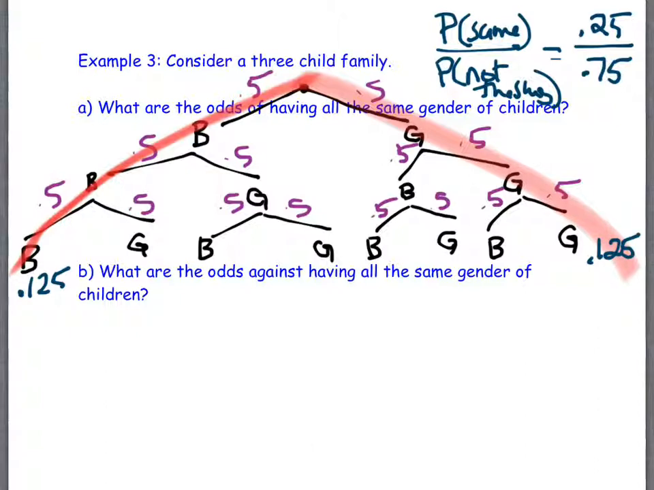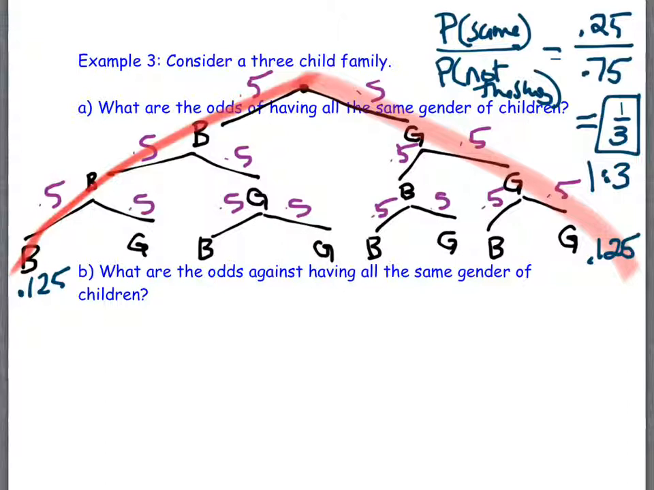Now we can simplify this ratio. So what is 0.25 divided by 0.75? It is 1/3, yes. So the probability, I'm sorry, not the probability, the odds of having all the same gender of children is 1 to 3. Or if you don't like it written that way, you can write it as 1 to 3 like this, of course, too. That's fine.